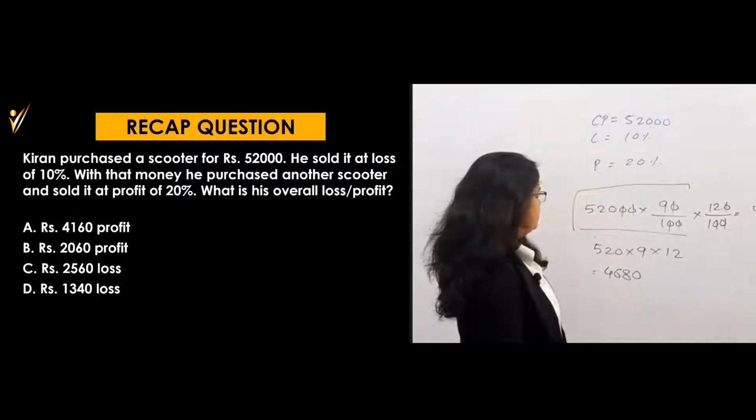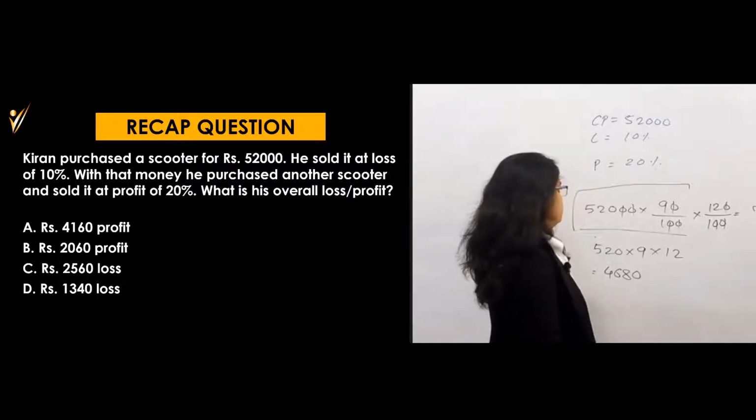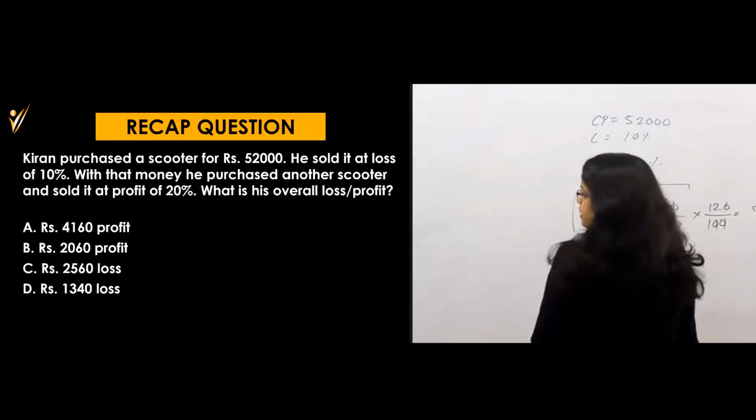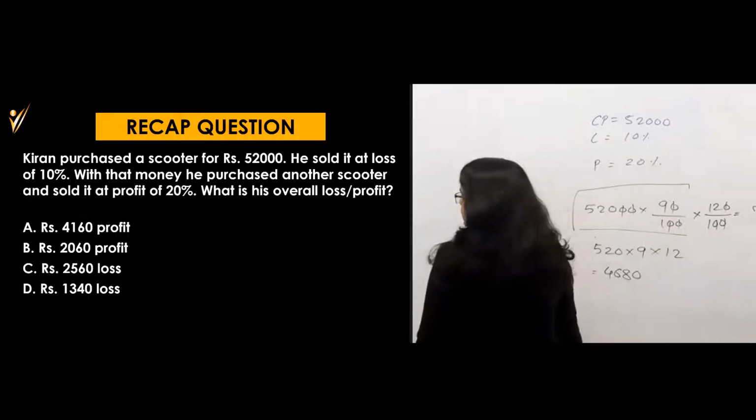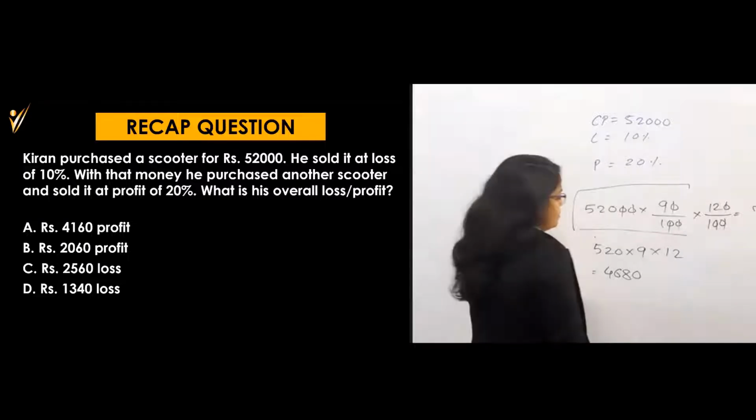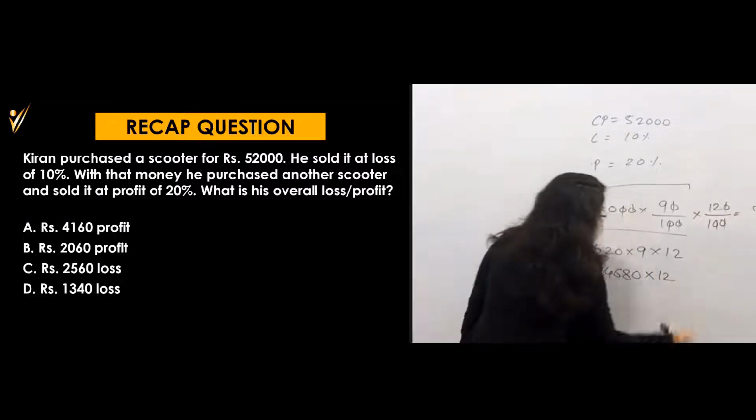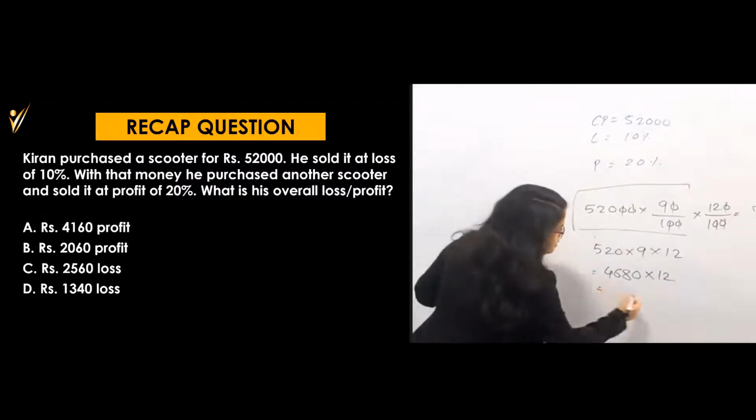4680 into 12. I think I have made some mistake. Wait a moment, and yeah, 90%, and again he purchased the money. Then what is, yeah, okay. Then it is correct, right? Into 12. So what will you get as this amount?